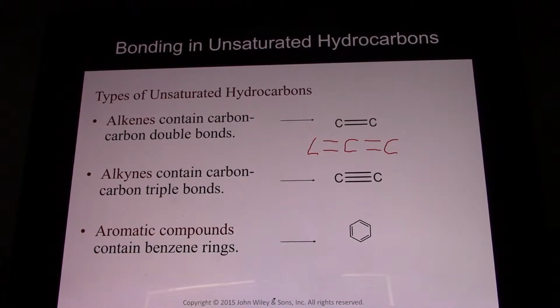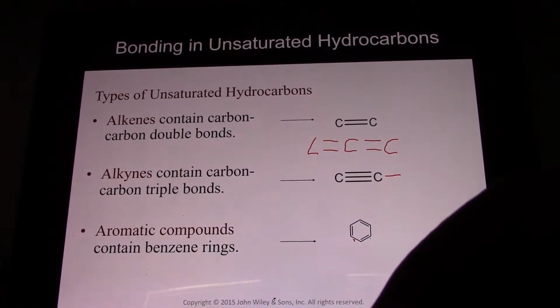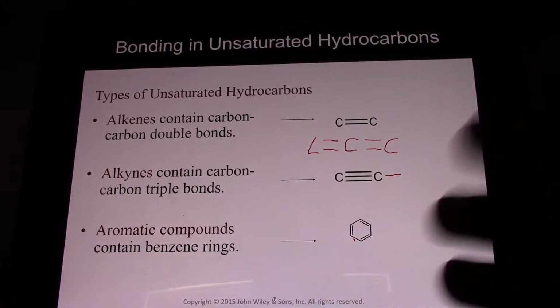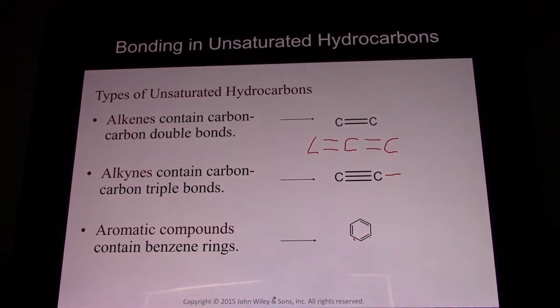Alkynes, those are triple bonds. When you have a triple bond, the other bond is a single bond. In aromatic compounds, aromaticity is a special case. It looks like it's alternating between single, double, single, double, single, double. But actually, if it's an aromatic compound, it's not. The electrons delocalize in that circle, and it becomes its own unique entity.